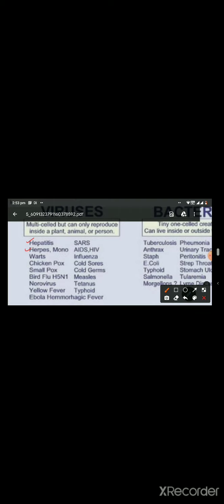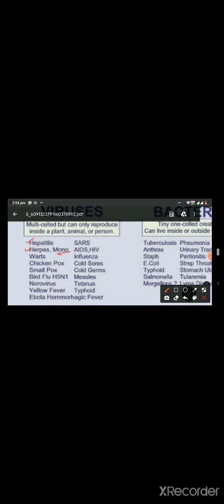This herpes simplex virus mainly causes skin ulcer. The herpes simplex virus type 1 causes infections above the waist. That is, it usually produces herpes labialis, which is characterized by lesions along the border of the lips, and it also causes gingivostomatitis. And herpes simplex virus type 2 causes infection below the waist, and it mainly results in genital and anal warts. Then Epstein-Barr virus causes infectious mononucleosis.